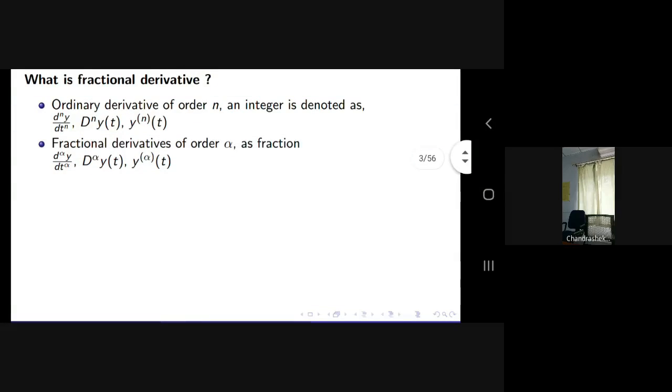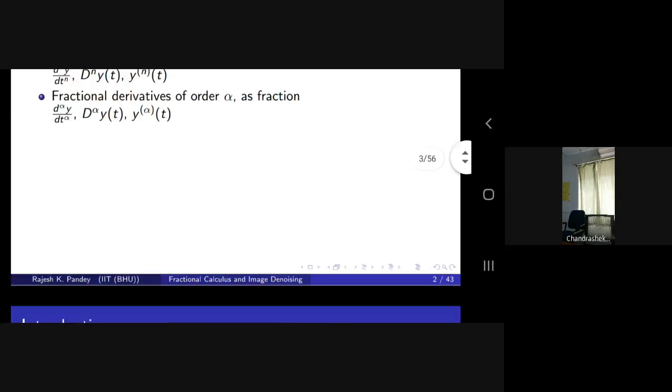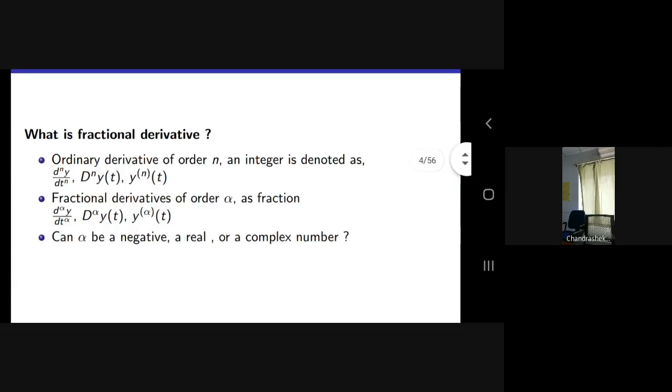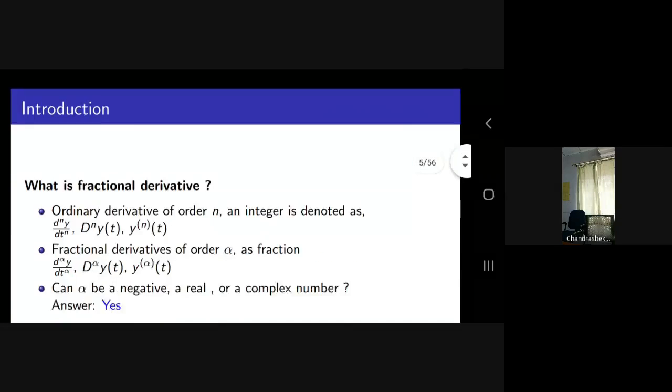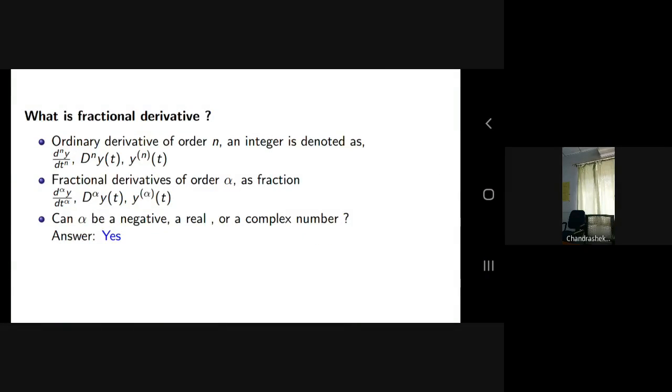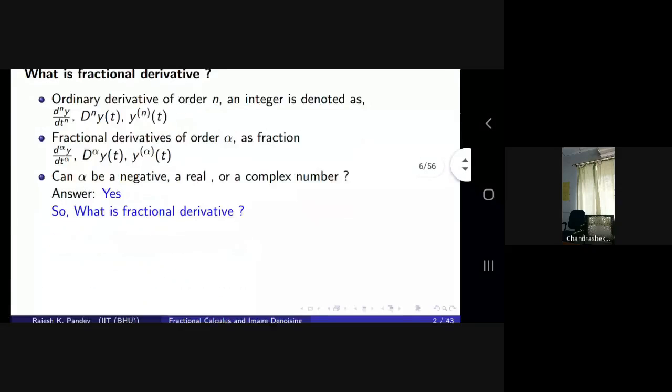The integer order n is replaced by the fractional order alpha, or any fraction in place of the integer n. So d^alpha y/dt^alpha, or d^alpha y(t), or y^(alpha)(t). The question again comes: can alpha be negative, real, or a complex number? The answer is yes. It can be negative, real, or a complex number. So what is the fractional derivative? The answer will follow shortly.